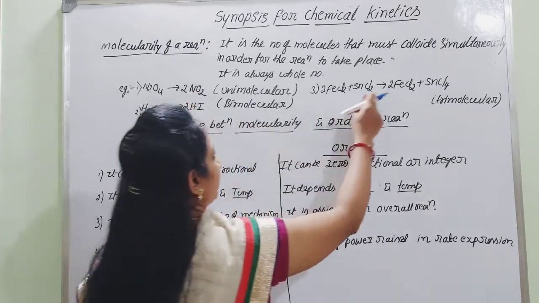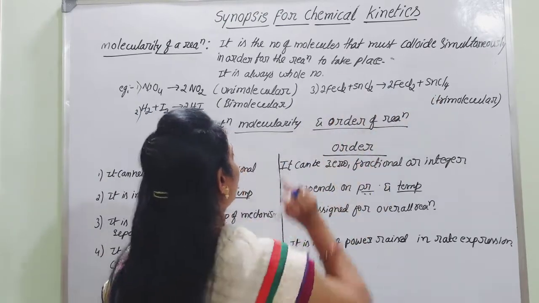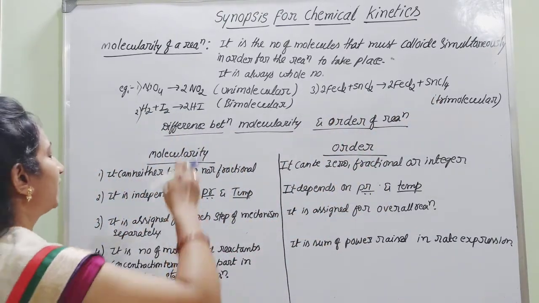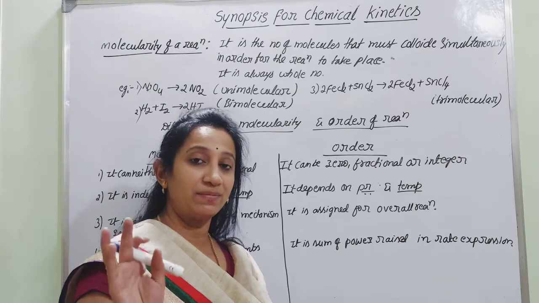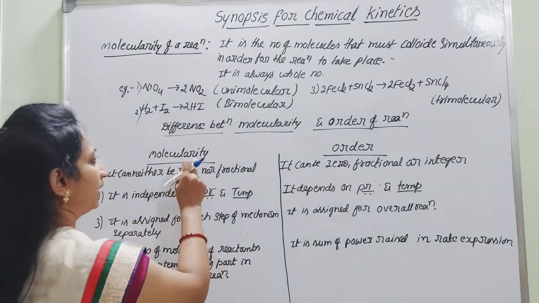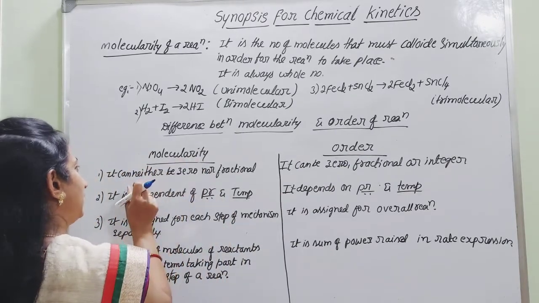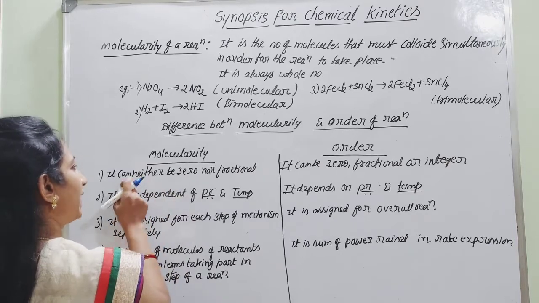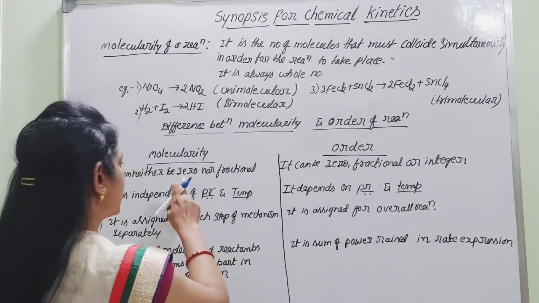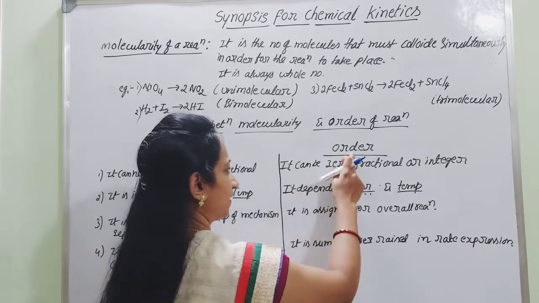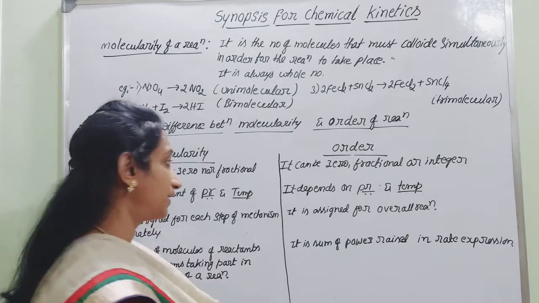In each and every elementary reaction, the number of molecules of the reactants is nothing but the molecularity of the reaction. Once you know the definitions of molecularity and order of a reaction, you should be familiar with the difference between molecularity and order. Firstly, molecularity should always be a whole number. It can neither be 0 nor fractional; it is always a whole number. Whereas the order can be 0, fractional, or an integer, including negative values.